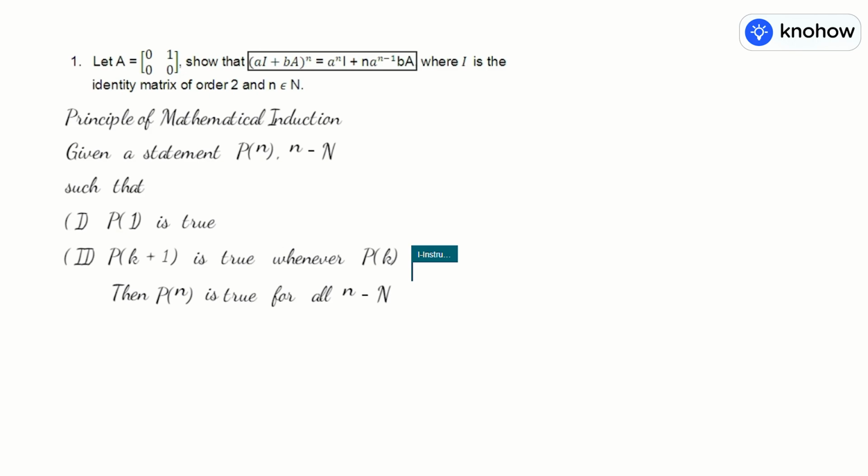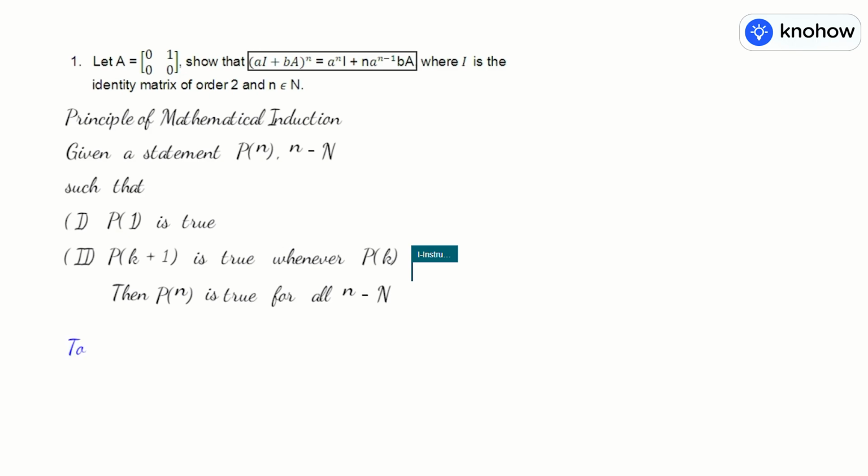Because you have following 2-3 questions based on it, I repeat, first of all, we'll prove the statement for n equal to 1, we'll say P1 is true. Then we'll replace n by k and we'll say Pk is true. Let Pk is true, that we shall let. And if algebraically or otherwise, we could prove that for replacing n by k plus 1, the statement remains true, we can conclude the given statement is true for all natural numbers. So now let me see what is the statement to be proved.